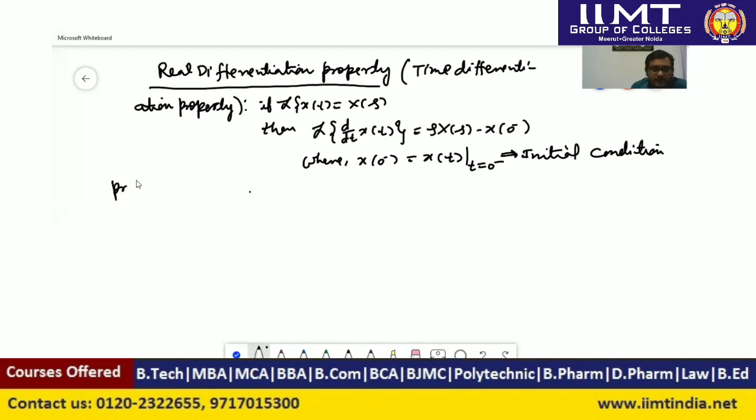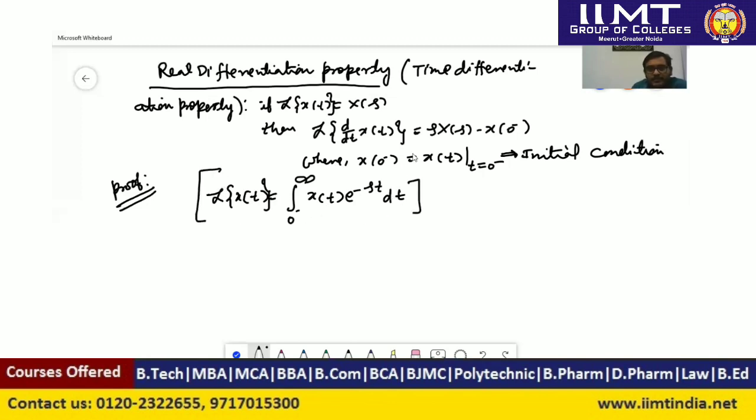Here we will use the formula of Laplace transform. As we know, Laplace transform of x(t) is equal to integration of 0 to infinity x(t) e to the power minus st dt. So here in this formula, I have used the lower limit 0 minus because we will consider all the conditions before time t equal to 0 also. So using this formula, we can derive this statement.